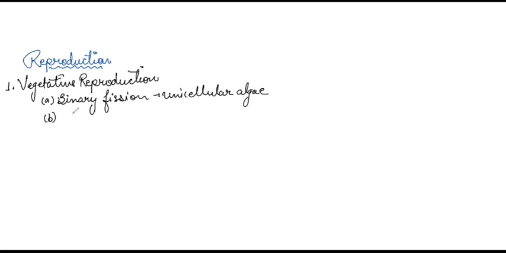This vegetative reproduction includes binary fission, which is found in unicellular algae, means those algae which are made up of a single cell. Number B is fragmentation. In fragmentation, the algal body will break into small segments, and it is found in filamentous algae.